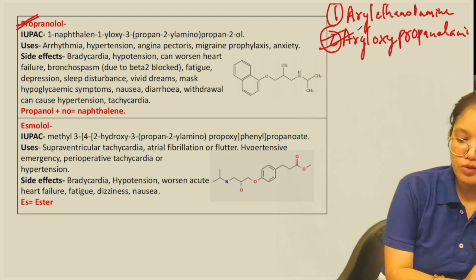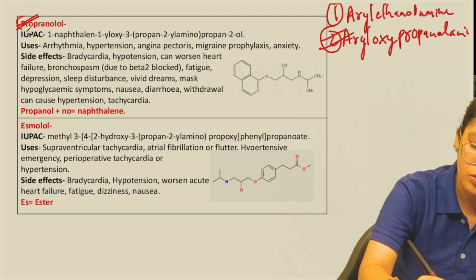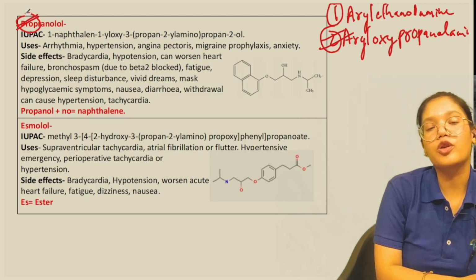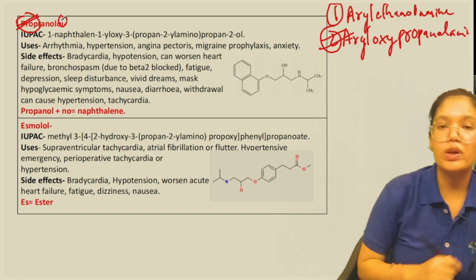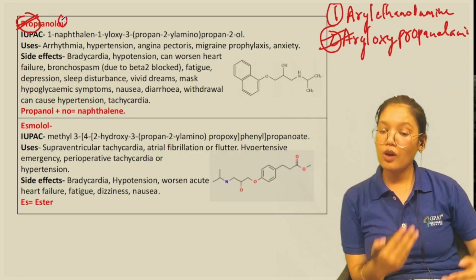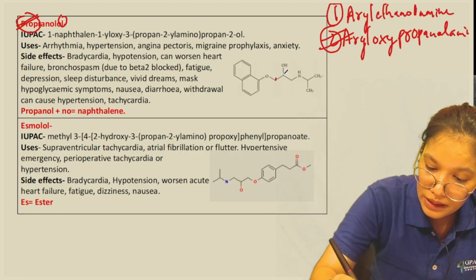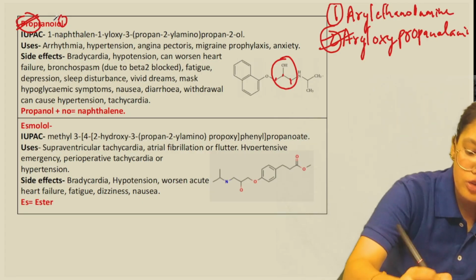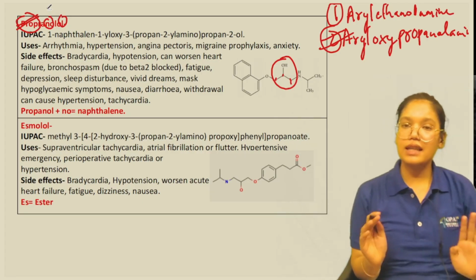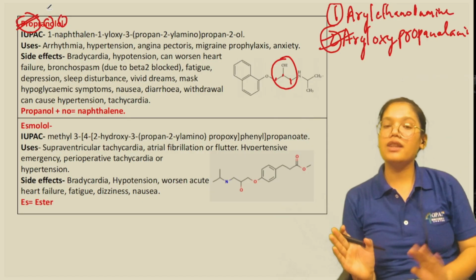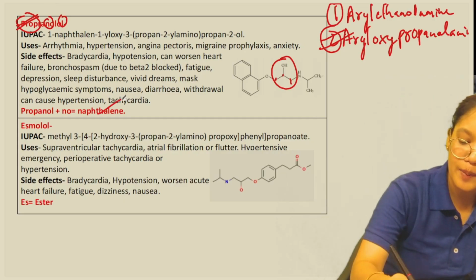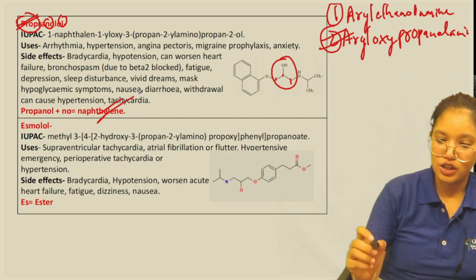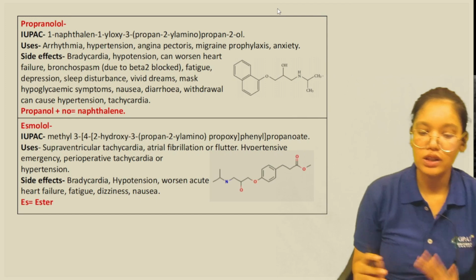So first we'll look at the name. We have a prop. From prop we can say it has a propanol group: meth, eth, prop, it has a propanol group. And from NO we can say it also has a side chain, that is naphthalene. So naphthalene is the side chain. So this was about the name.